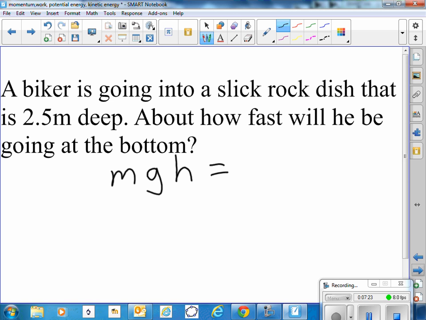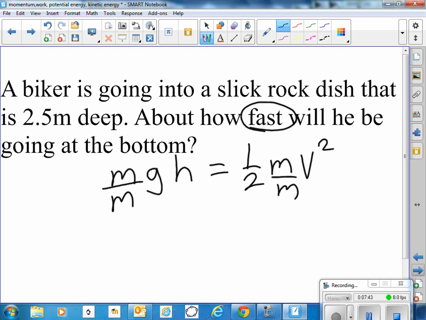We think all that energy is going to be converted to kinetic energy, which is 1/2 the mass times the velocity squared. We wanted to solve for his velocity, so we want to get the v all by itself. So I'm going to divide by m. Interesting, mass doesn't even matter.